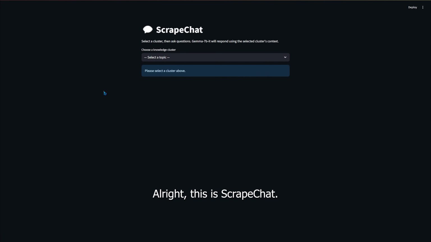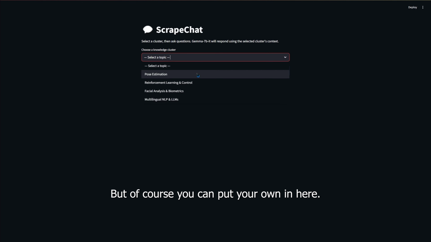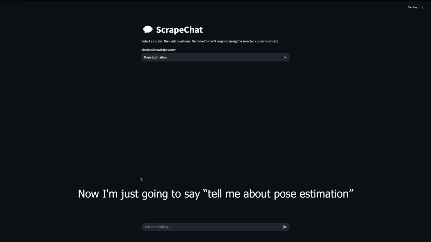Alright, this is ScrapeChat. So I'm going to select a knowledge cluster. Now we have some preloaded, but of course you can put your own in here. I'm going to choose pose estimation. Now I'm just going to say, tell me about pose estimation.